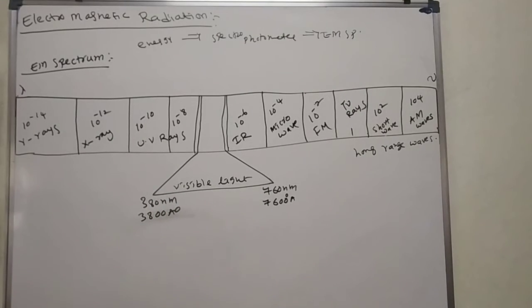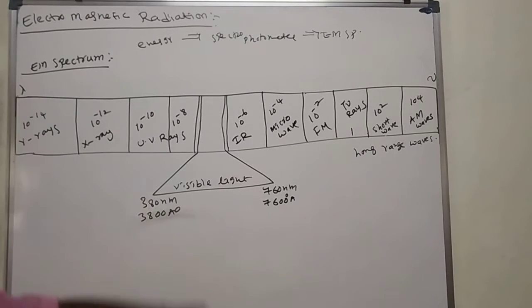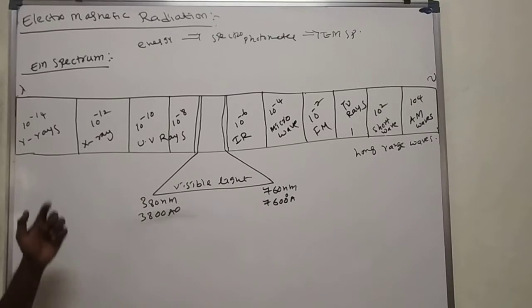What is the meaning of electromagnetic spectrum? It is related to only two terms: lambda and nu. That means it is related to wavelength and frequency.